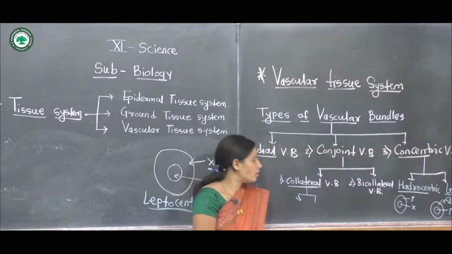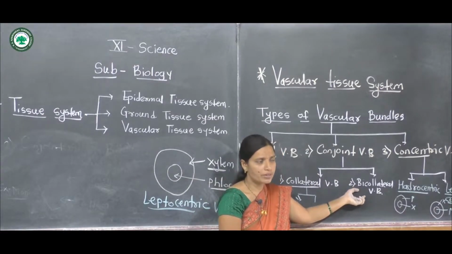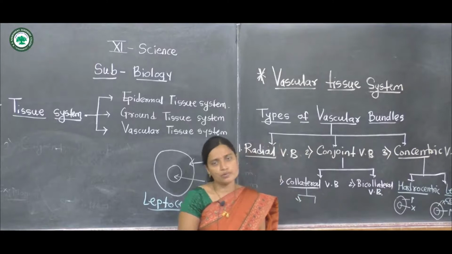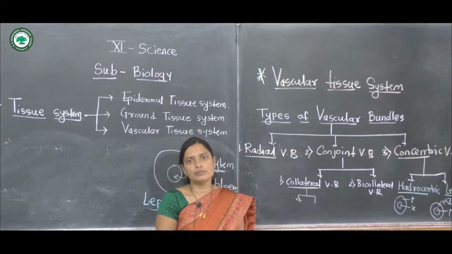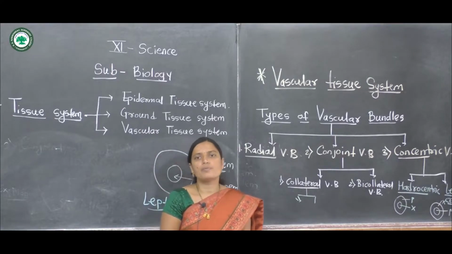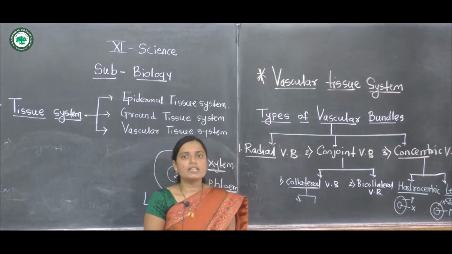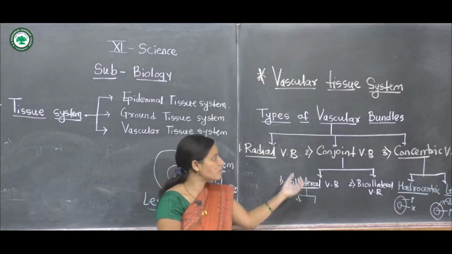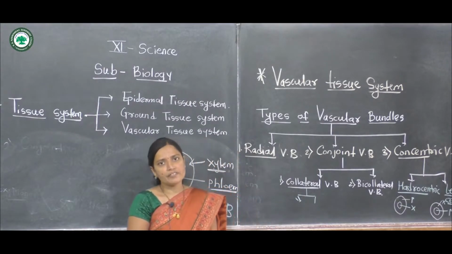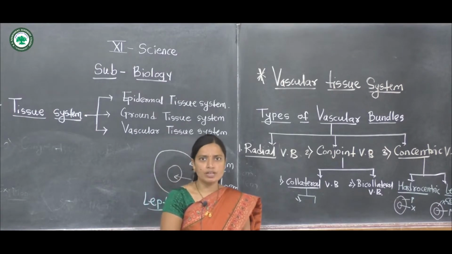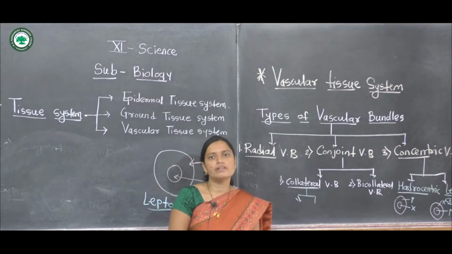The second type of conjoint vascular bundle is the bicollateral vascular system. These vascular tissues are arranged inner and outer: inner phloem, outer phloem, inner xylem, outer cambium, and this type of arrangement is called the bicollateral type of vascular bundle. The third type is the concentric vascular bundle. In this type, the xylem is surrounded by phloem or phloem is surrounded by xylem.